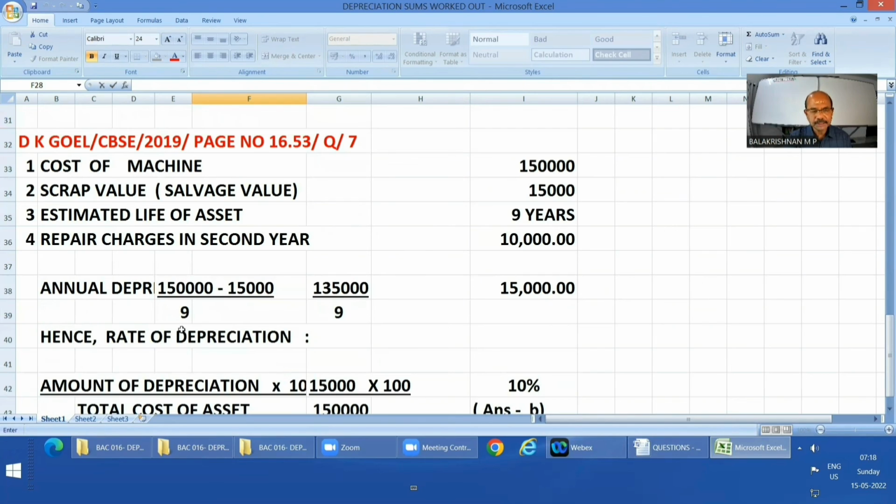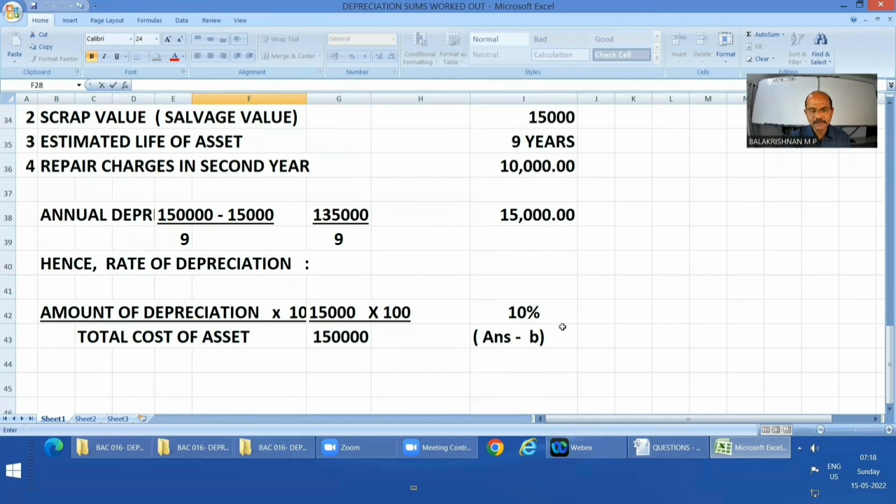Now, annual depreciation will be 1,50,000 minus 15,000. That is the total usage value of the asset, 1,35,000. If you divide it by the estimated life of the asset, 9, we get 15,000. That is the annual depreciation.